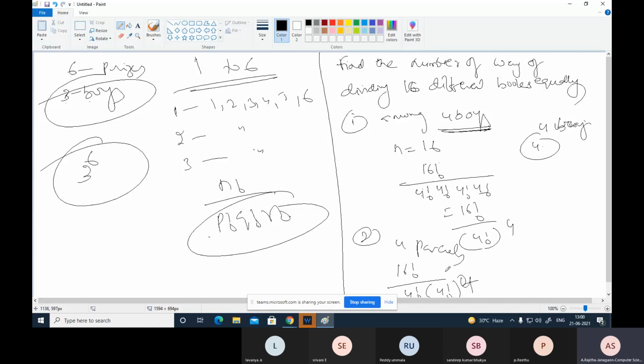Okay, then next, so total this is 16 factorial by 4 factorial to the power of 5.